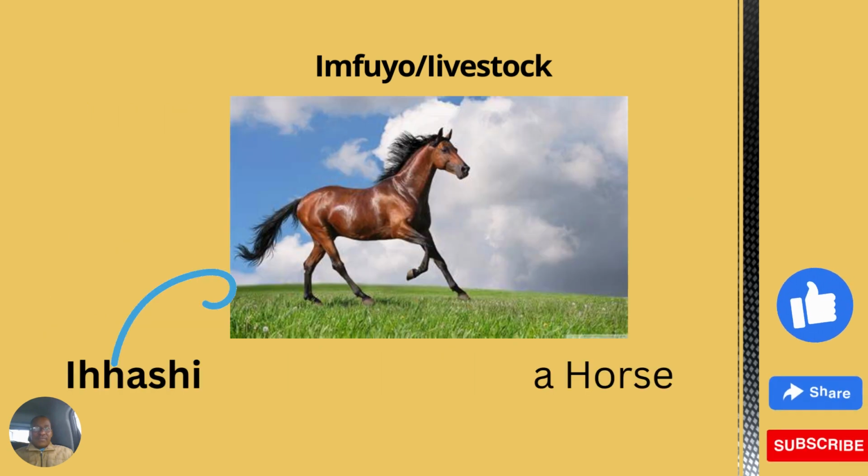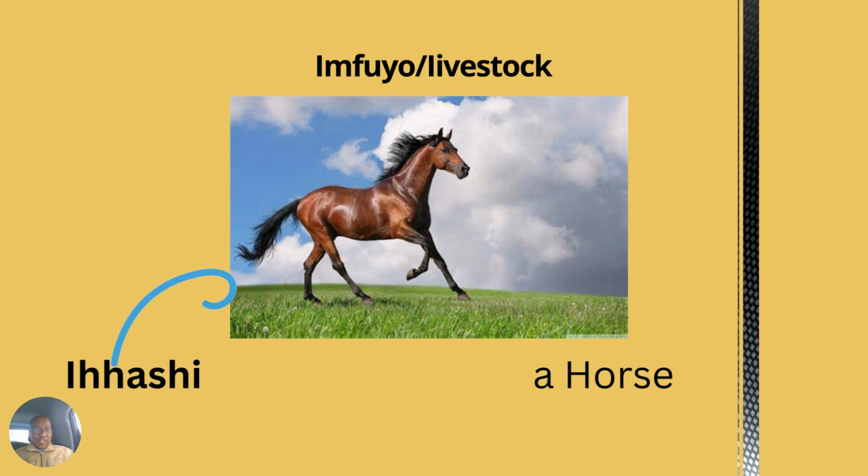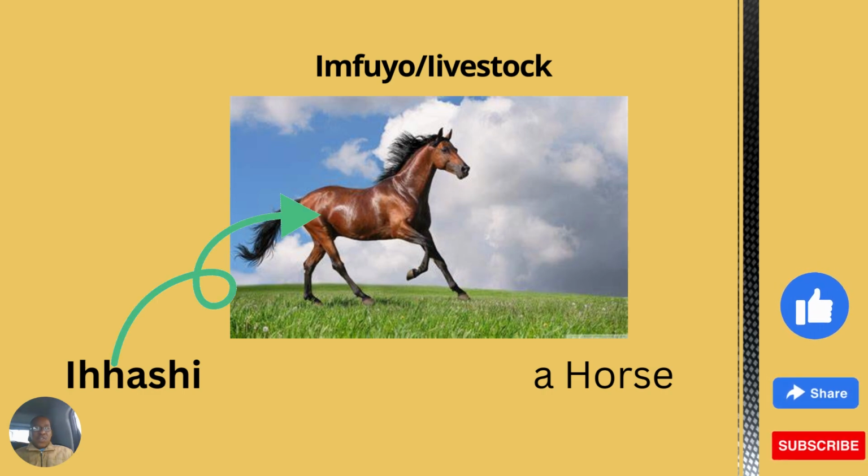So, let us get into our today's lesson then. We are going to identify some of the animals that I mentioned in our definition. This is Imfuyo. Imfuyo in English is livestock. Well, now what you see here, you see a horse. A horse in isiZulu is called ihashi.